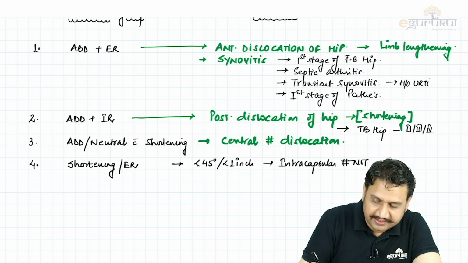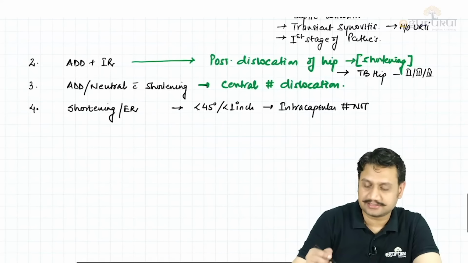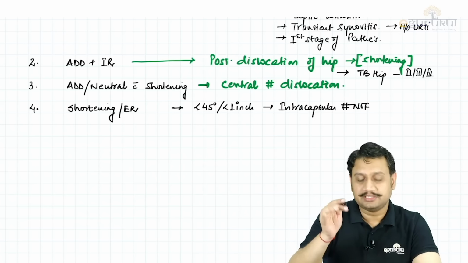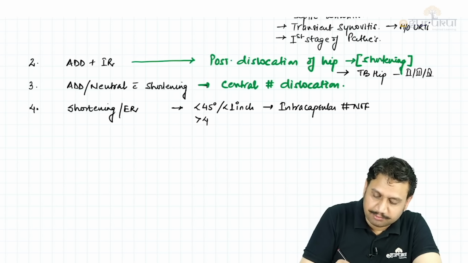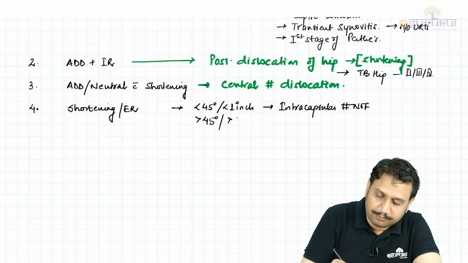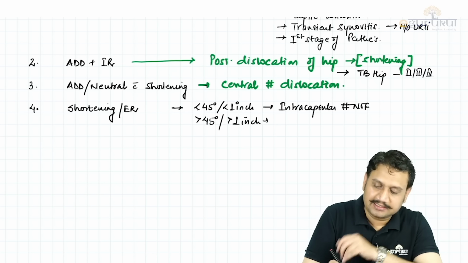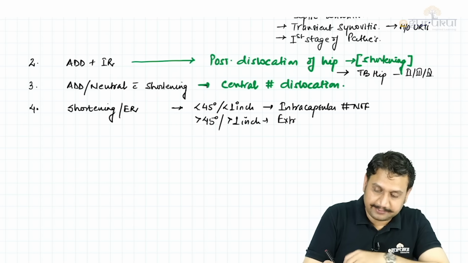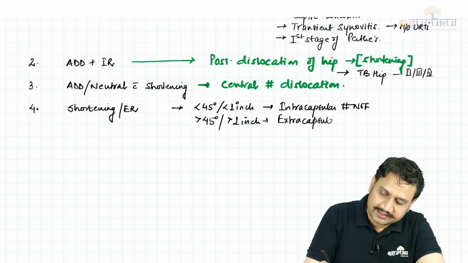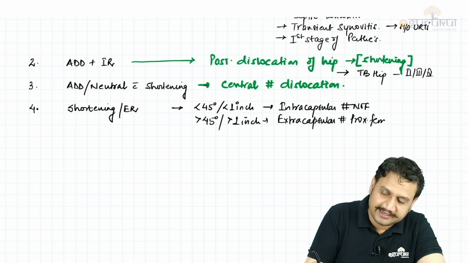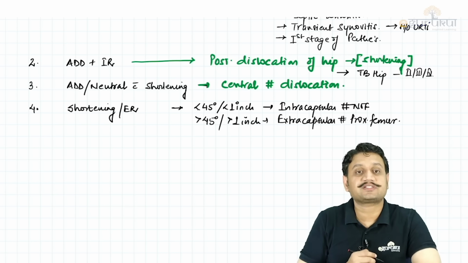Less shortening, less rotation. And if there is more rotation and more shortening, then the fracture is extracapsular, an extracapsular fracture of the proximal femur, like intertrochanteric fracture or basicervical fracture.